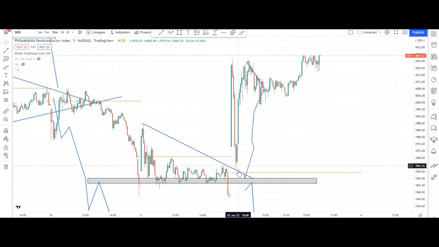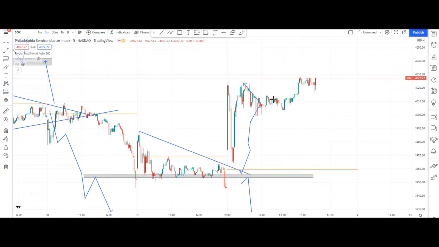Now it acts as support exactly here, touches, and then makes a very nice move. Hope you have at least captured one move, also up till here, or here to here. You have captured your momentum within half an hour. You have got this momentum.